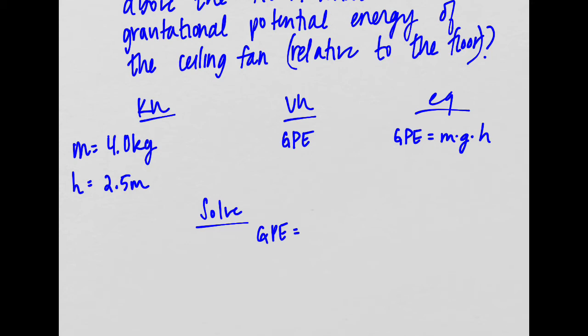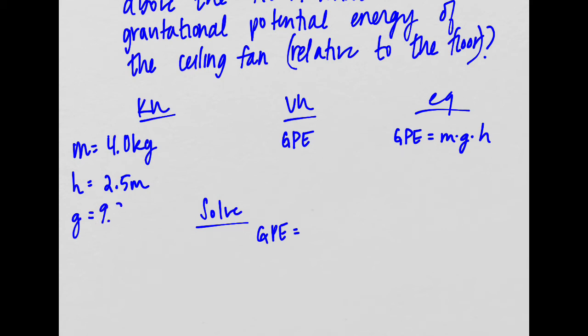Oh, I also have one more known that I didn't write over here. Since we're on Earth, I'm not being explicit about this ceiling fan in this room being on the moon, right? If I don't say we're on a different planet with a different gravitational strength, then just assume that we're on Earth, okay? So what is the gravitational strength? What is g on Earth?